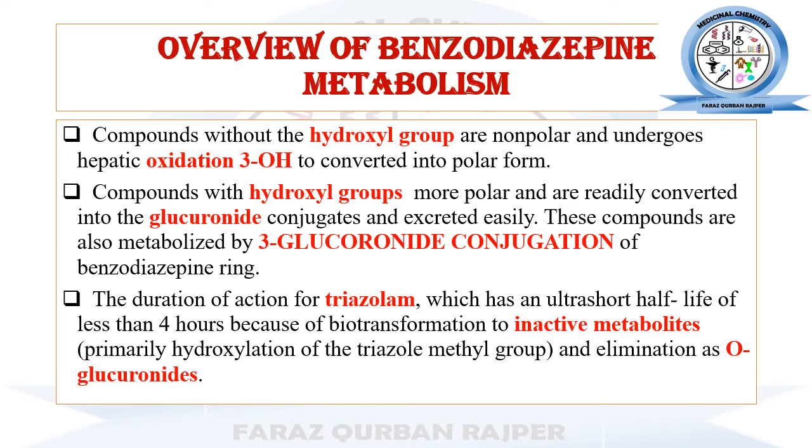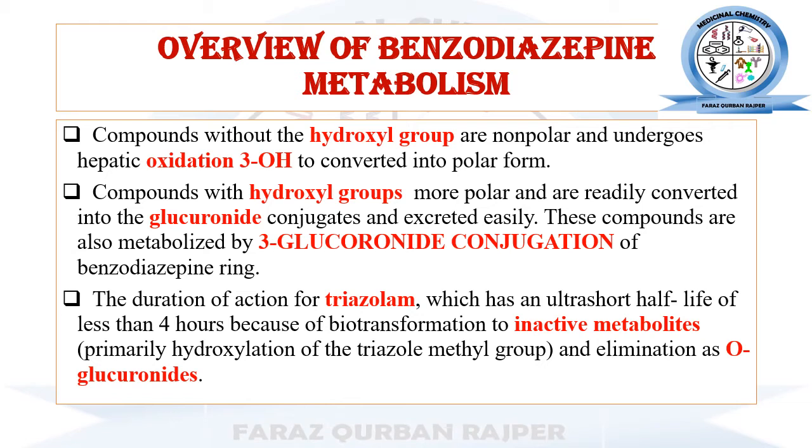Some benzodiazepines which have the hydroxyl group at the third position are usually polar in nature. Due to having the polar functional group at the third position, they can easily undergo the phase 2 conjugation reaction with glucuronic acid. The 3-glucuronides formed by the conjugation reaction at the third hydroxyl group are usually easily excreted from the body.